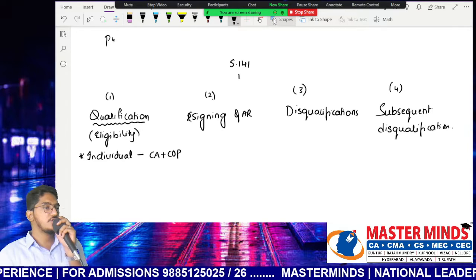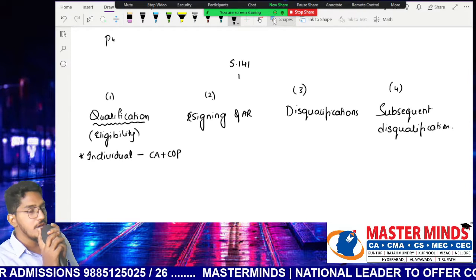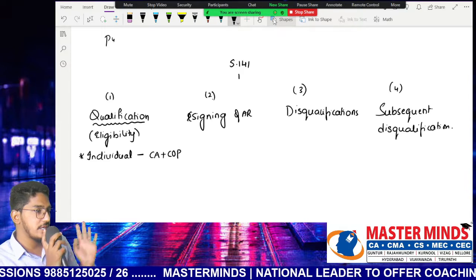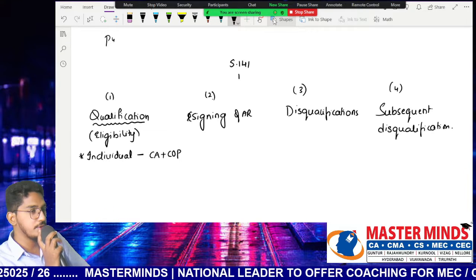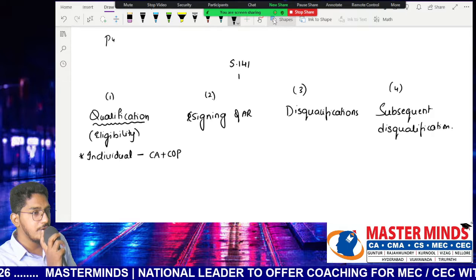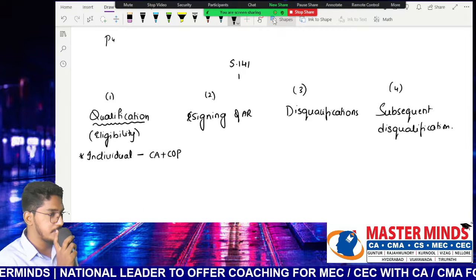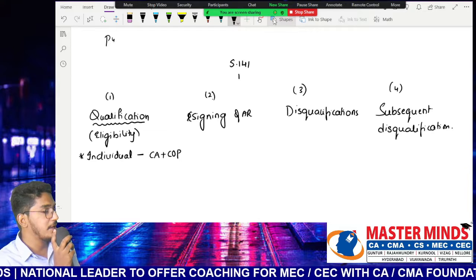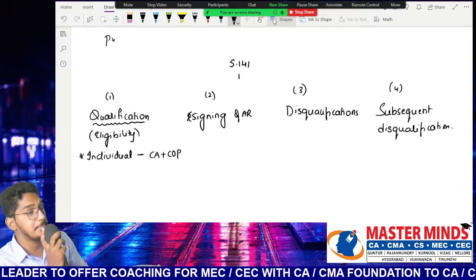If you go for a job, you can't carry out the practice. That is a rule of ICAI. So if you have decided to go for a job, no extra requirement, just go ahead. But if you want to carry out a practice, now you need to do one more thing. After getting your membership number, you need to submit one more application to the institute: Sir, I want to carry out my own practice. Once again you have to submit an application along with payment of prescribed fees.